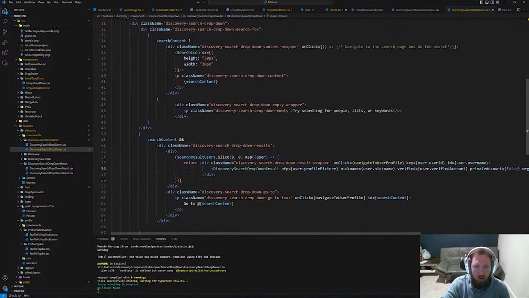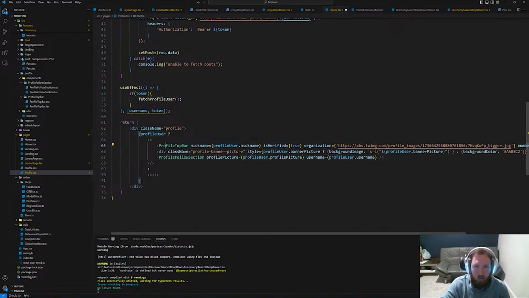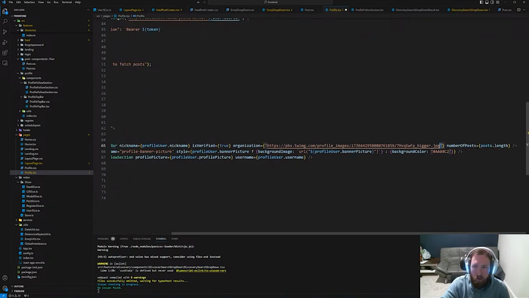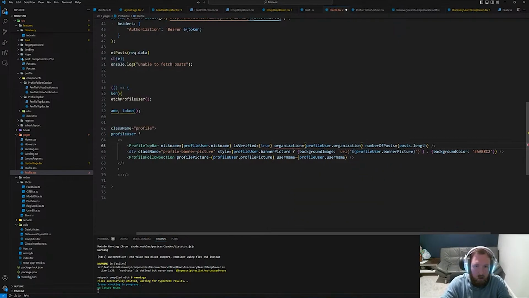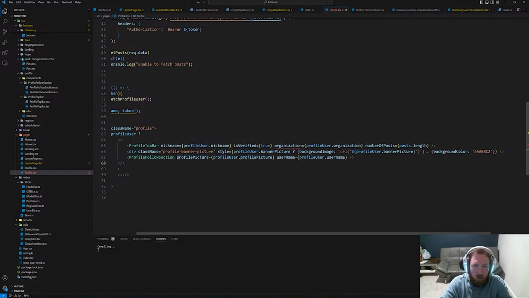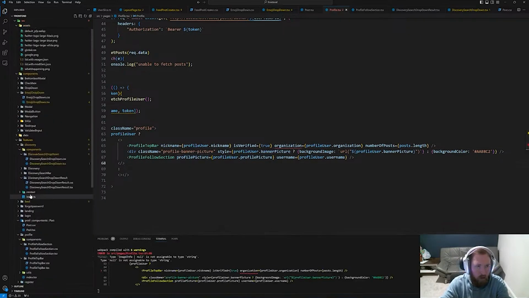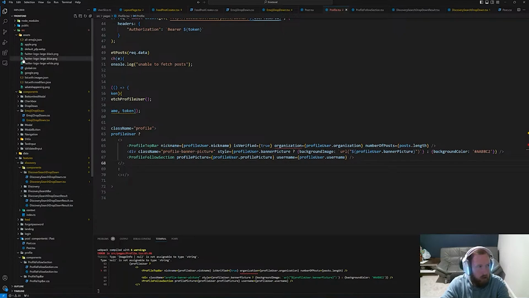So now there's two things we need to fix. One is the profile. So the profile top bar we need to go to, because organization should actually be profile user.organization, and this is going to break. And then profile, I guess we have the profile picture here. So I'm going to go to the profile top bar, and I knew we were going to do a bunch of refactoring and stuff, so this is perfectly fine.